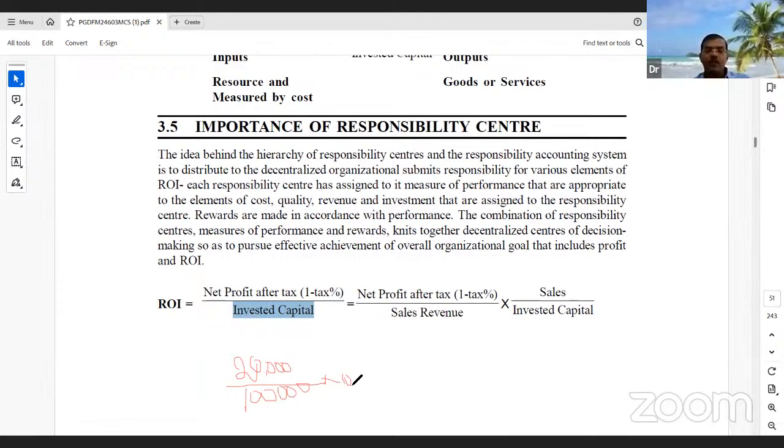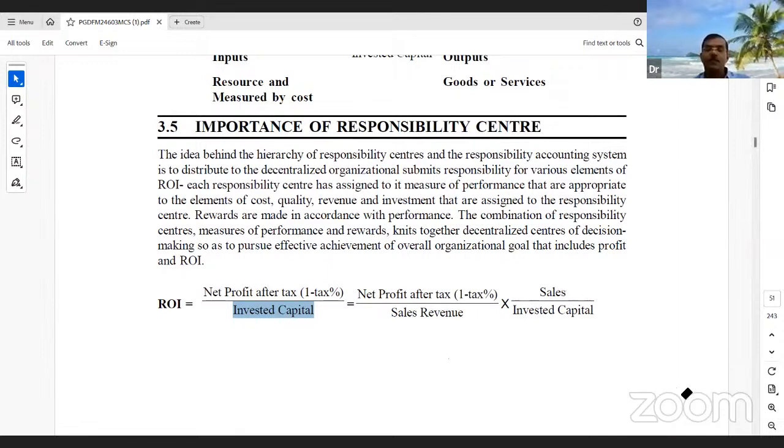So the return on investment is 20%. These 1 lakh rupees provided 20,000 rupees profit, which in terms of percentage is 20%. Return on investment is after tax only.